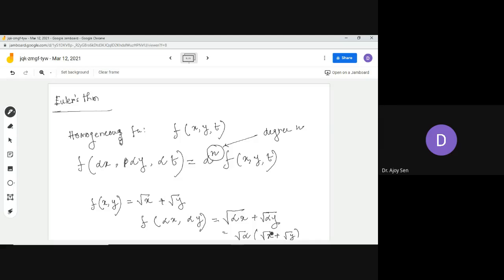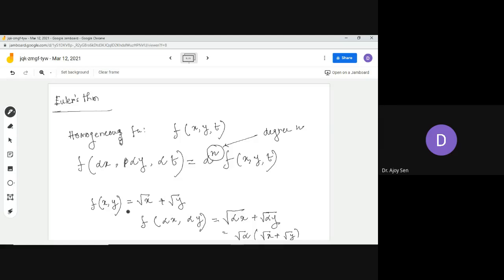Now see the last part: you are getting back the function itself. So the thing is root of alpha into f of xy. Root of alpha means alpha to the power half. So f is a homogeneous function of degree half.